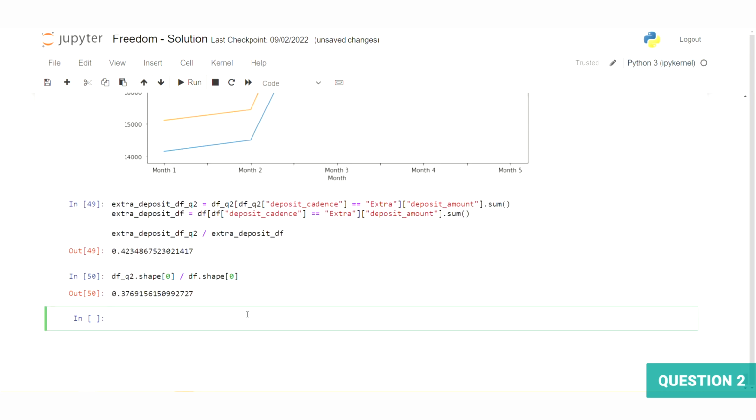So the first thing we do here is just sum the total amount of extra deposits in our subset, so middle-aged customers. Then, if we do the same for the whole overarching data set, we can see that our subgroup is responsible for 42% of total extra deposits. However, if we're comparing just the raw number of clients in each data set, we can see they only represent 37% of clients, which is something of note. Let's explore these extra deposits a little further to identify more client groups that might interest us.